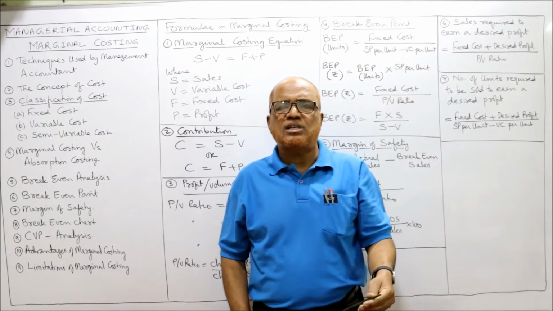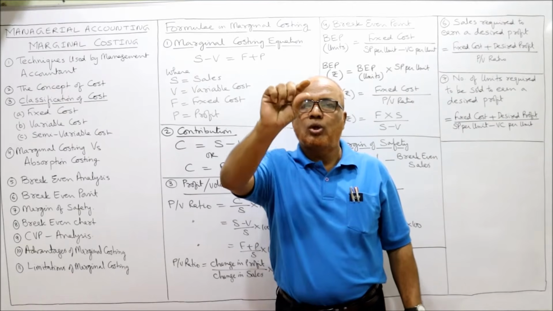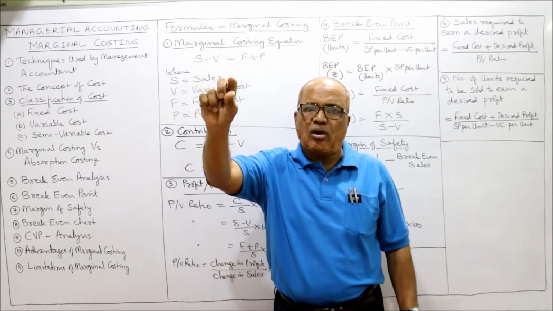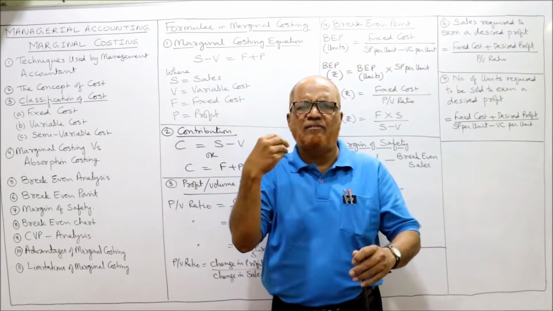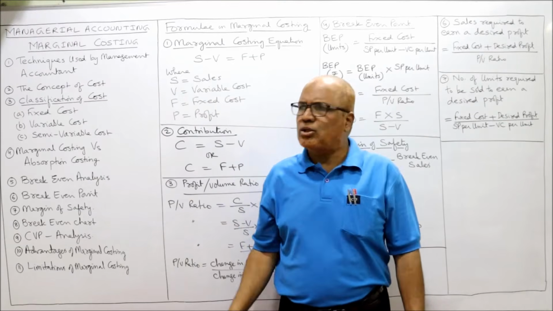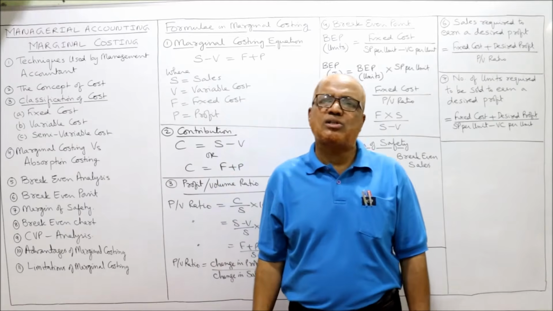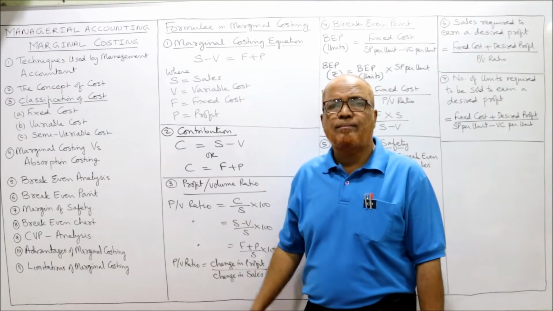Simply, absorption costing is concerned with ascertaining the profit. How to calculate profit? Total sales minus total cost. And total cost consists of fixed cost as well as variable cost, combined together. Every cost is included. So this absorption costing will not differentiate between fixed cost and variable cost. It's a traditional old method of finding out the cost.